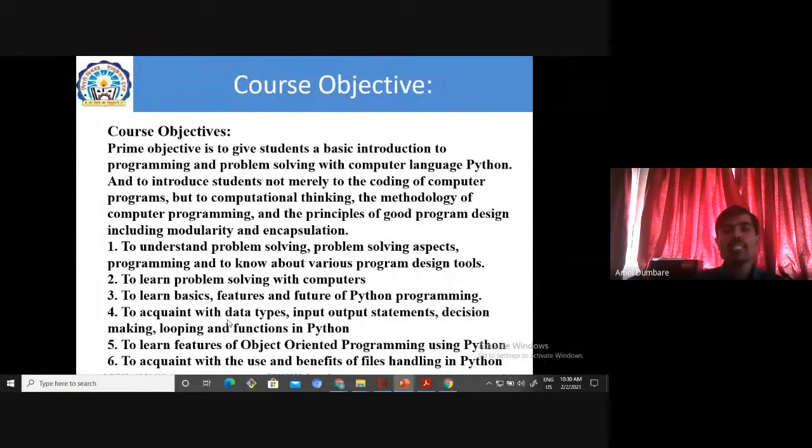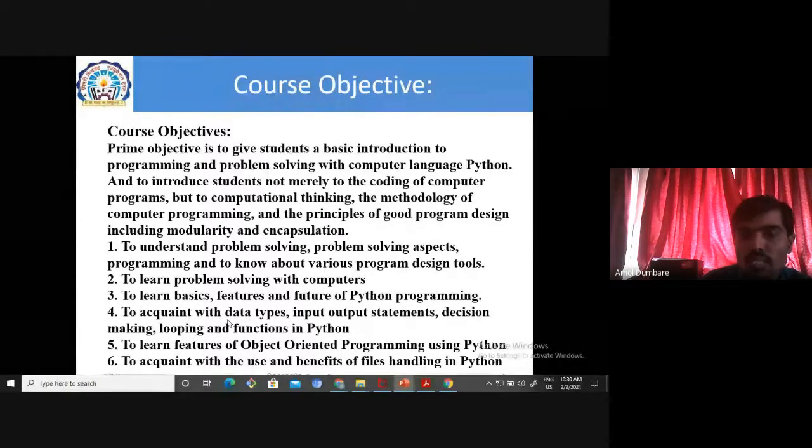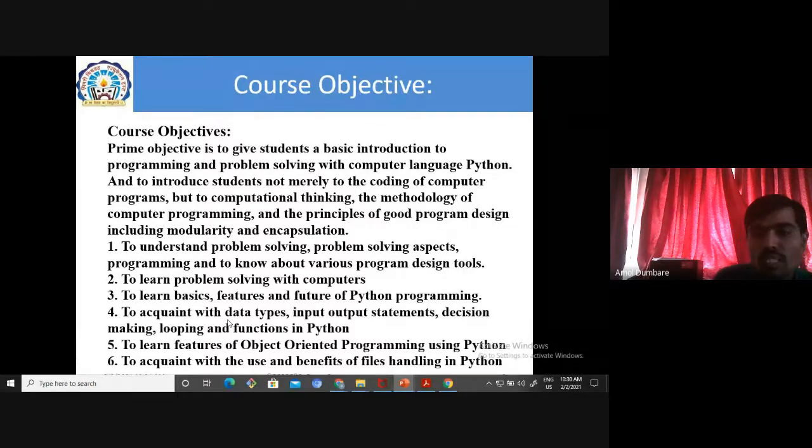So all these are 6 course objectives, and these are very important. When your NBA committee visits, they will randomly ask you in class, when they visit a classroom or the lab section, tell me the course objective of your programming and problem solving subject. At that time, you should know what the objectives of that subject are. That's why we are discussing all these objectives in the first lecture itself. Each and every faculty will discuss these course objectives and course outcomes. Getting? So you should know the objectives of each and every subject or each and every course.